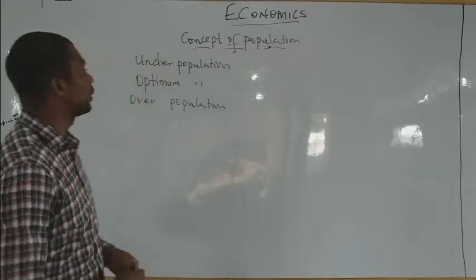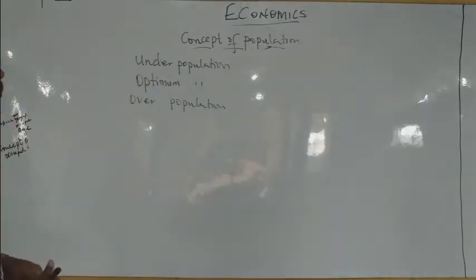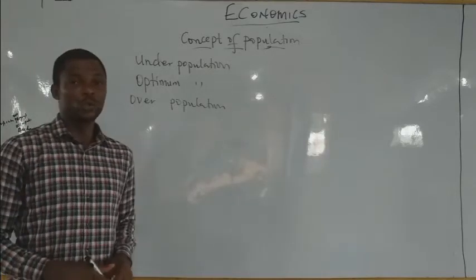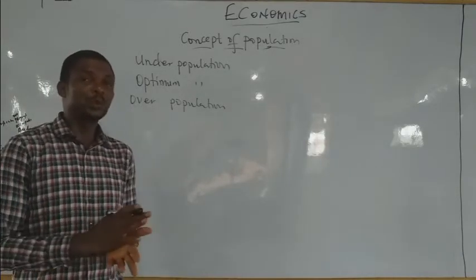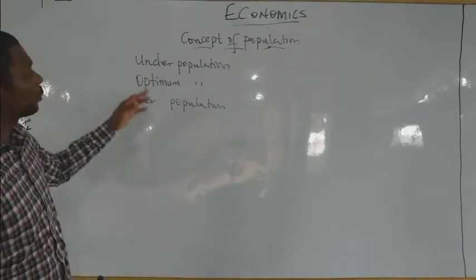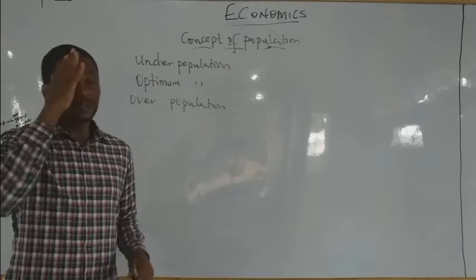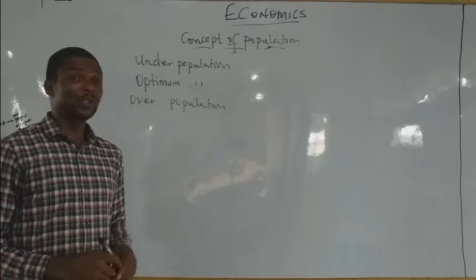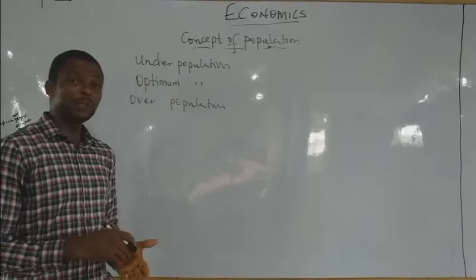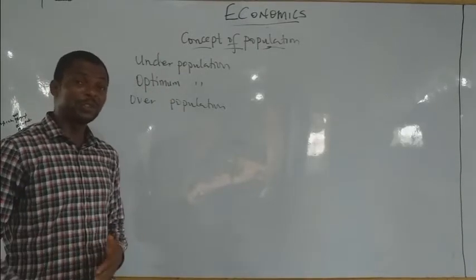So underpopulation is the population which, when combined with the available level of technology, will yield a minimum output of productivity per man. So I can also put it in another perspective as a population that is not up to optimal population. Any population that is not up to optimal population means it is underpopulated.